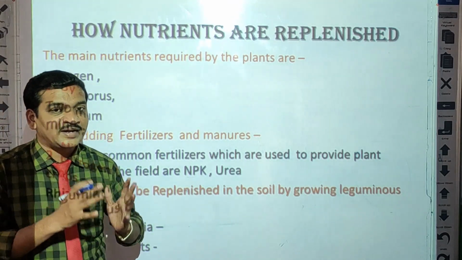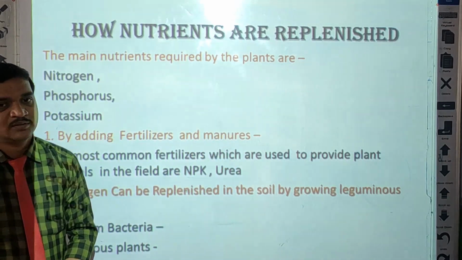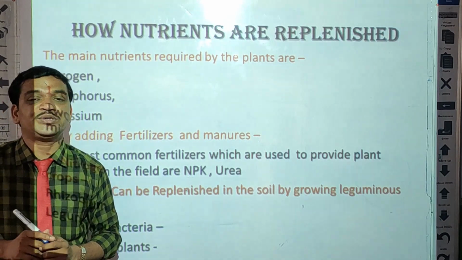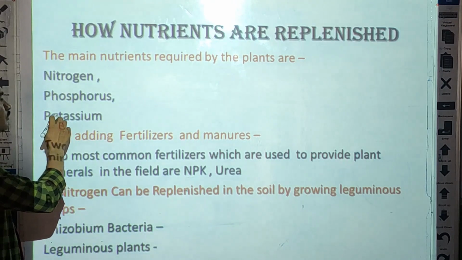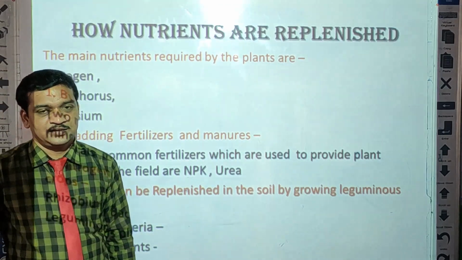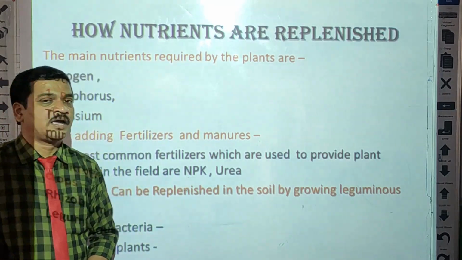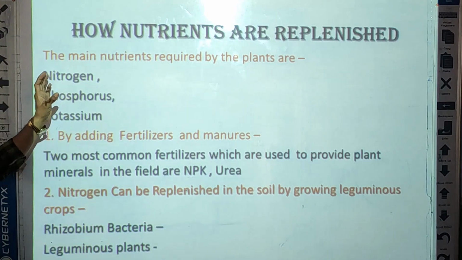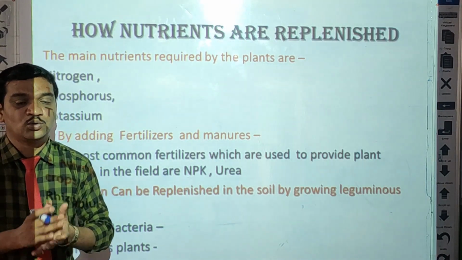At the same time, plants also require nutrients, but their nutrients are different from animals. So what kind of nutrients do they require? They require nutrients like nitrogen, potassium and phosphorus, which is also called NPK. N for nitrogen, P for phosphorus and K for potassium. So these are the main nutrients required by plants for their growth.